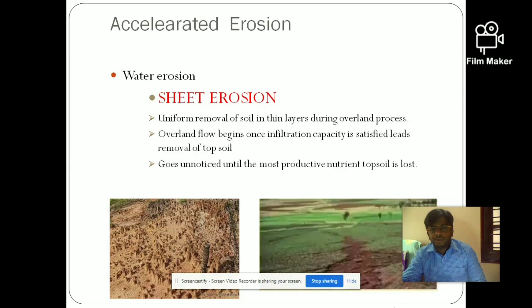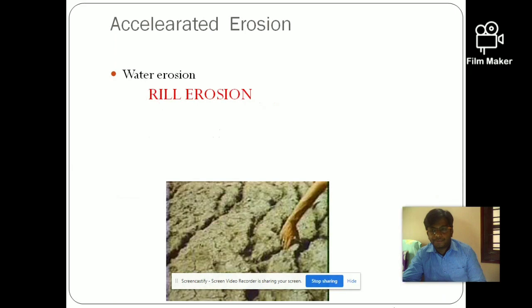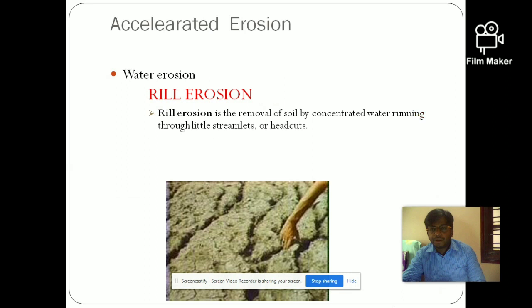Sometimes it goes unnoticed until a considerable amount of soil has been lost. Next type of erosion is the rill erosion. So here a shallow channel has been formed. After the concentrated water is flowing through the surface of the earth due to the streamlets or the head cuts, shallow channels will be formed. Those are called the rills.